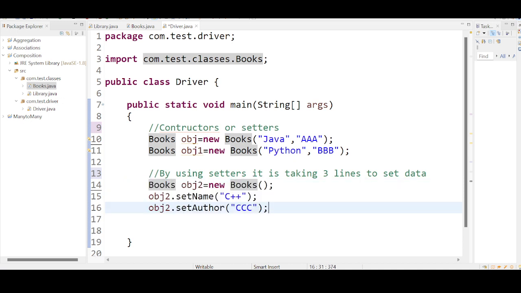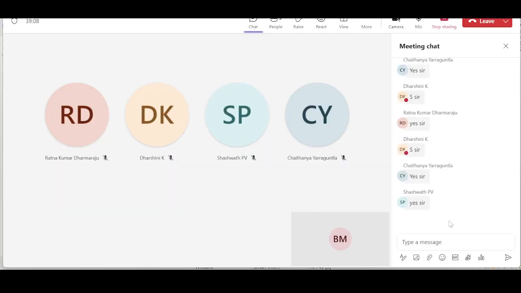When you look at this, don't you think there is some inconvenience here, because we need to call 2 methods to set data by using setters, but by using the constructor, we are able to transfer data in one line. Which one is better? What do you think, guys? Constructors or setters? You're getting my question. Which one do you think is a better way of setting the data?